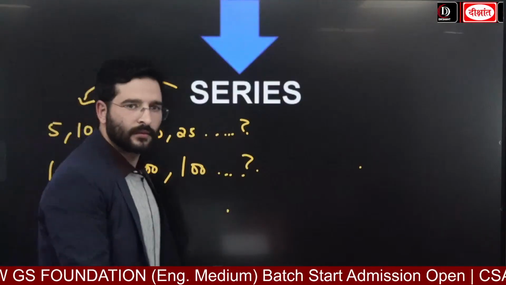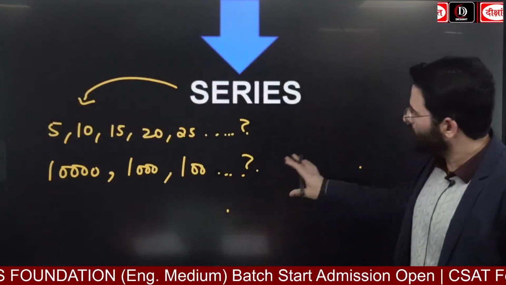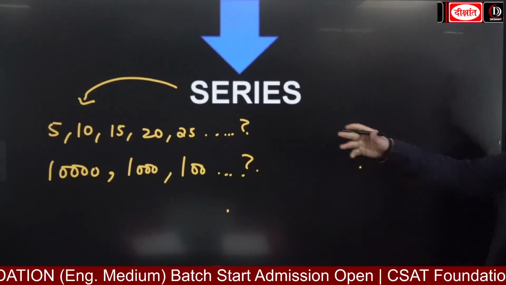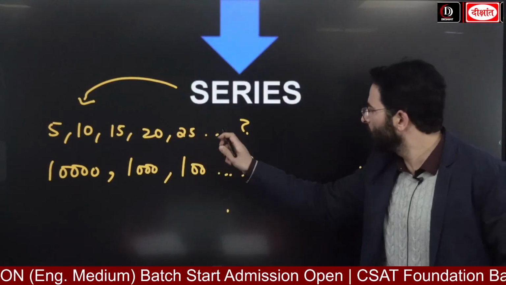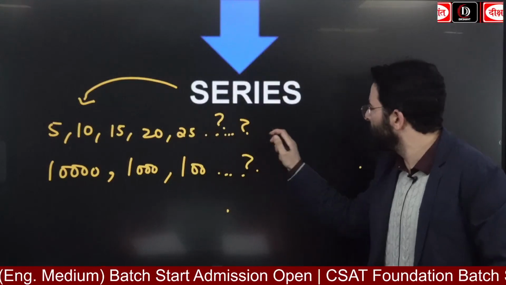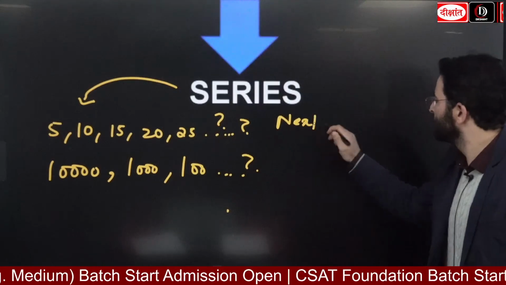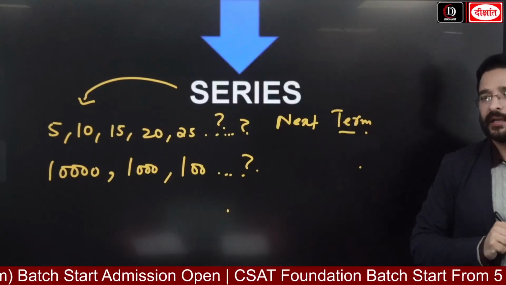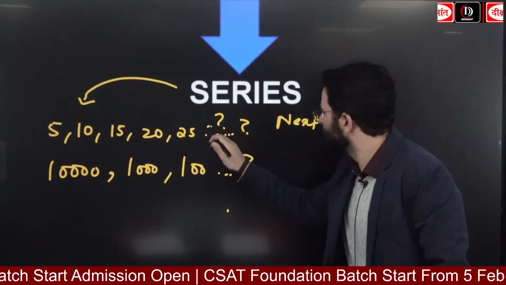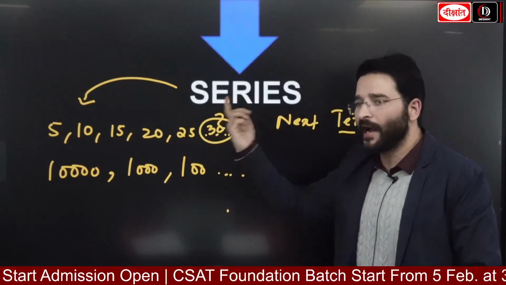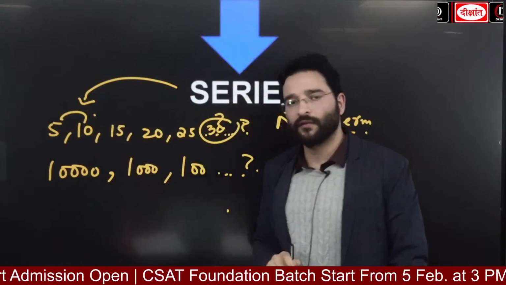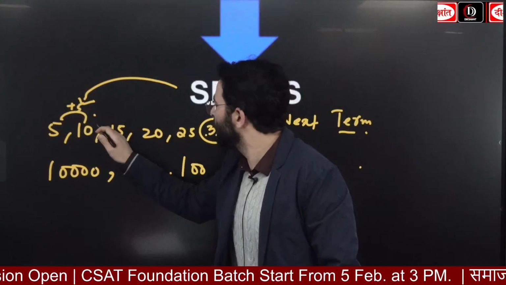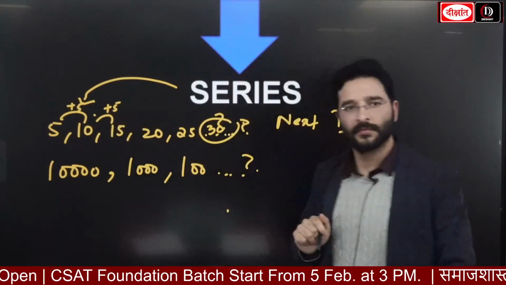Look here, guys. When we look at the pattern या जो हमने यहाँ पे लिखा है. So if I look at the 5, 10, 15, 25, and then अगर मैं आपसे पूछूं यहाँ पे what is going to be the next term, what is going to be the answer, guys? Yes, it is going to be 30, right? The reason is that क्योंकि यहाँ पे हम देख रहे हैं, from term to term we are seeing it is going to be +5. 5 is being added.